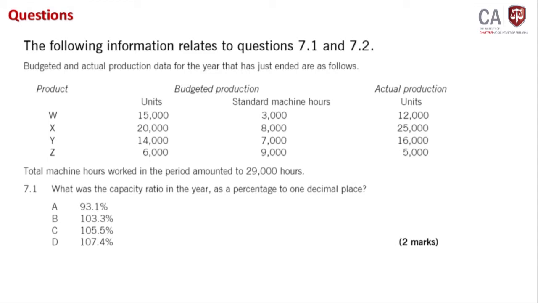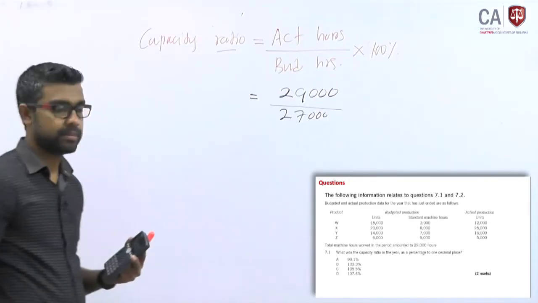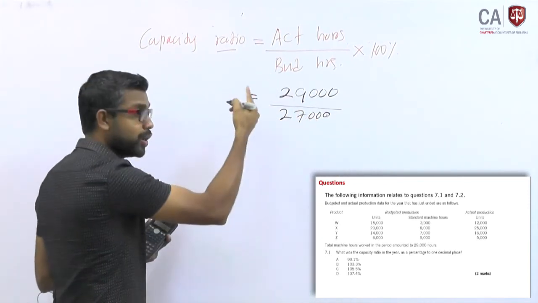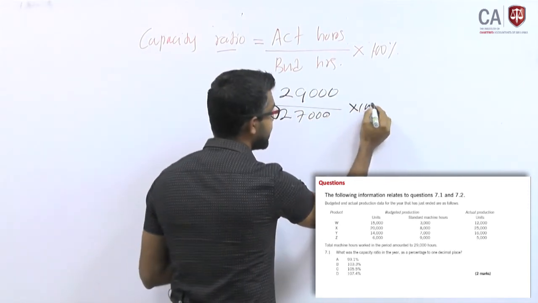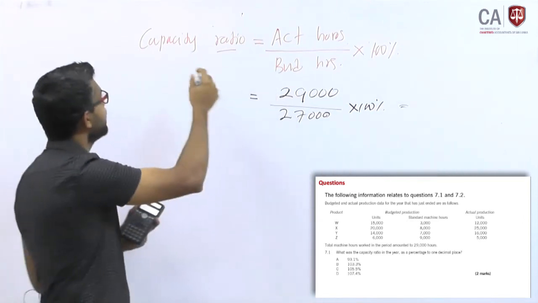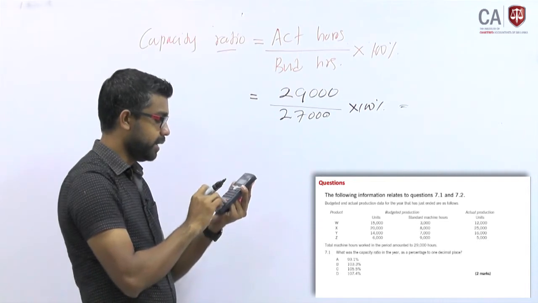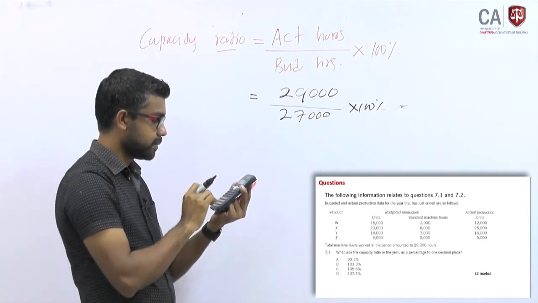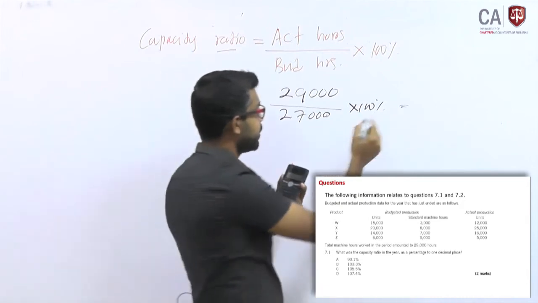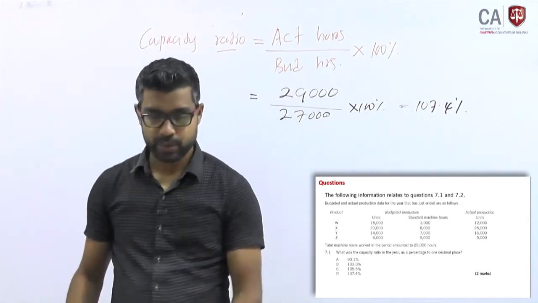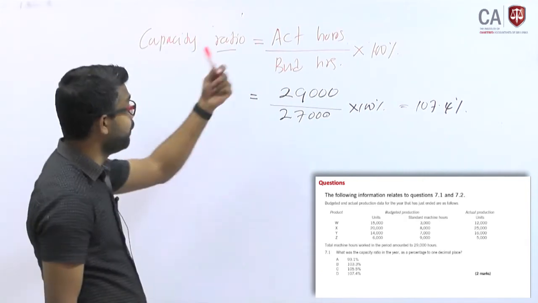You have budgeted 27,000 hours, but actually you worked more than this capacity, right? You worked more than that, which means this should be more than 100%. You have worked more than 100% capacity, more capacity you have utilized. So 29 divided by 27 into 100, 107.4%. This is the capacity ratio. You have utilized this capacity over utilization.